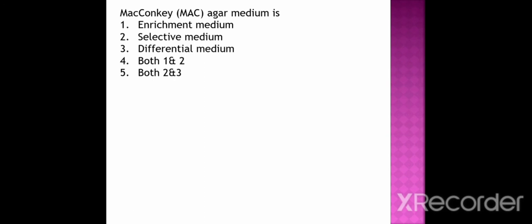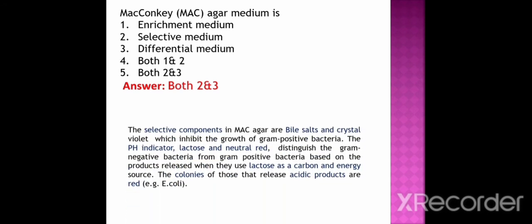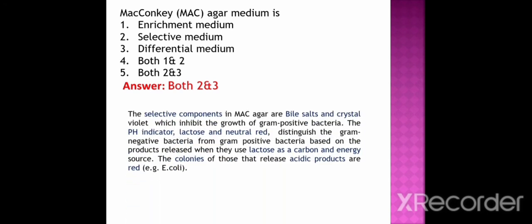Next question. MacConkey agar medium is an option 1 enrichment medium, option 2 selective medium, option 3 differential medium, option 4 both 1 and 2, option 5 both 2 and 3. And the correct option is both 2 and 3. That is, MacConkey agar medium is a selective medium as well as a differential medium. The selective components in MacConkey agar are bile salts and crystal violet, which inhibit the growth of gram-positive bacteria.